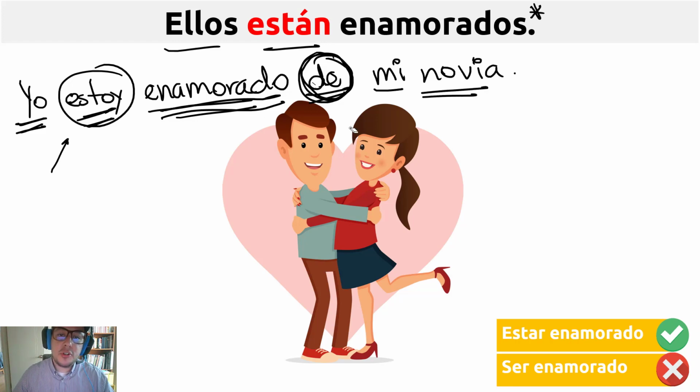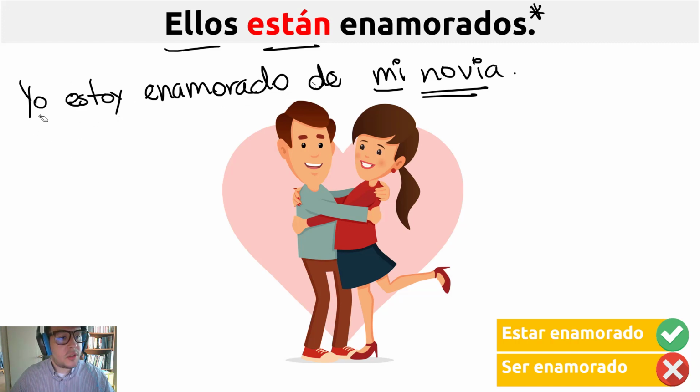And this is something you should keep in mind, guys. In Spanish and English, the prepositions are not always the same, yeah? So in this case, this is a good example. In English, they say I'm in love with, but in Spanish, I'm in love of. So prepositions are not always the same. So when you translate something, be careful, because prepositions especially are not always the same, so it could be a problem. So yo estoy enamorado de mi novia, or you can say enamorado de Corea.